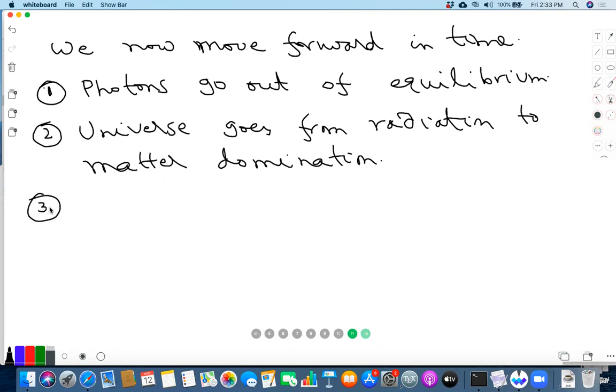This we have already discussed before, but now we can do a little better job because you know that the radiation contains also neutrinos, right? And you know precisely what the temperature of the neutrinos is. So we'll put that in.